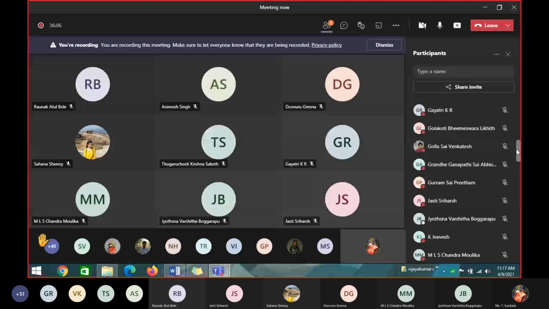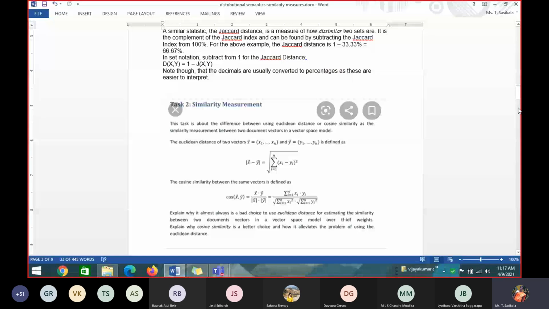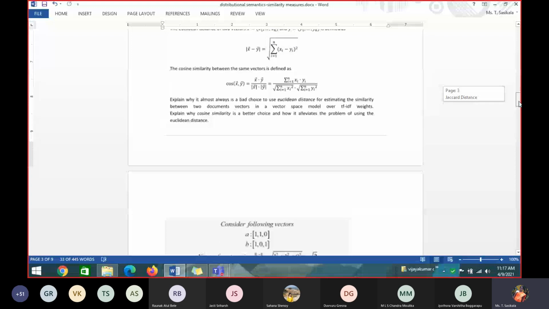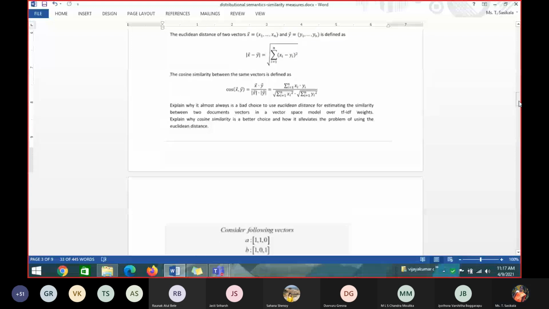So this is the question: consider the following vectors A and B. Calculate the cosine similarity and tell me how A and B are similar using cosine similarity measure. Can you able to see, right? 110, 101. Jyotsna, you finish the answer for this question and tell me.